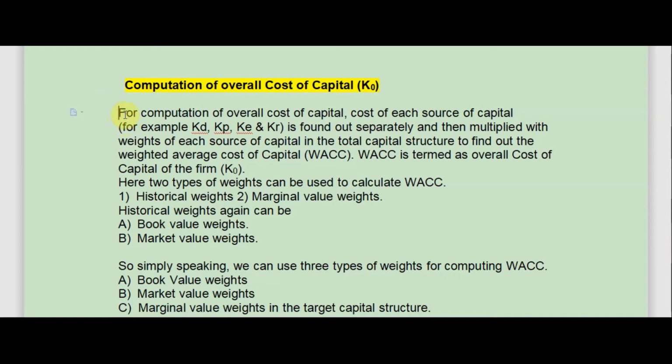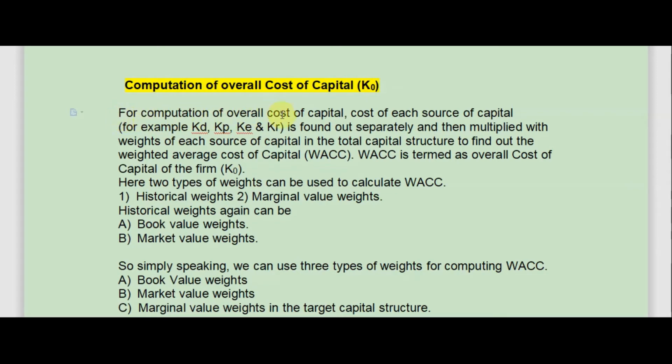Welcome to today's class. Today we will discuss the computation of overall cost of capital, which is denoted by K0, or you can also say we will show the computation of weighted average cost of capital, that is WACC.